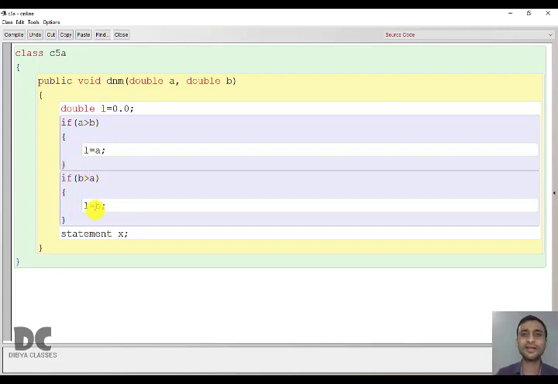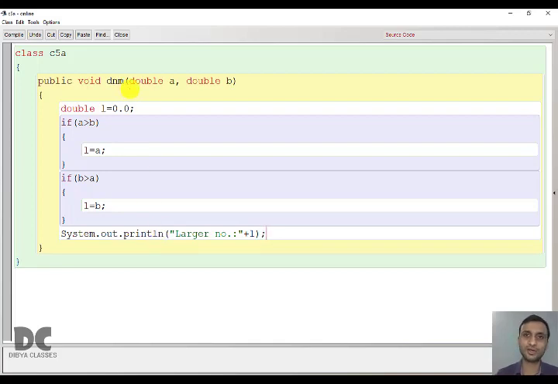So after finding the larger number, what is your job? To print it. So print will be written here, that is statement X. So whatever statement is written after completion of the if statement is known as statement X. And it is not mandatory that you have a statement X. It is optional. Okay. In this case, we have a statement X, that is nothing but your print statement. System.out.println will print the larger number which is present in the variable L.